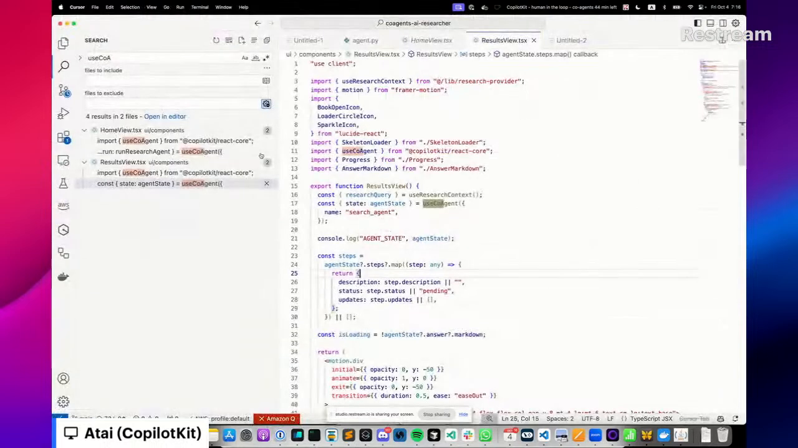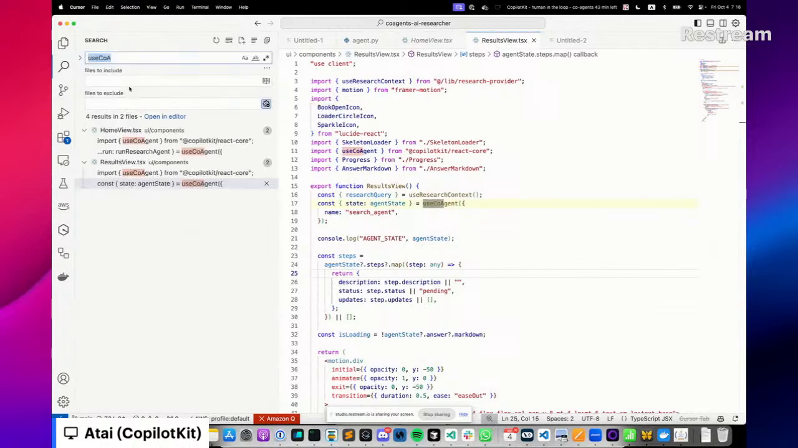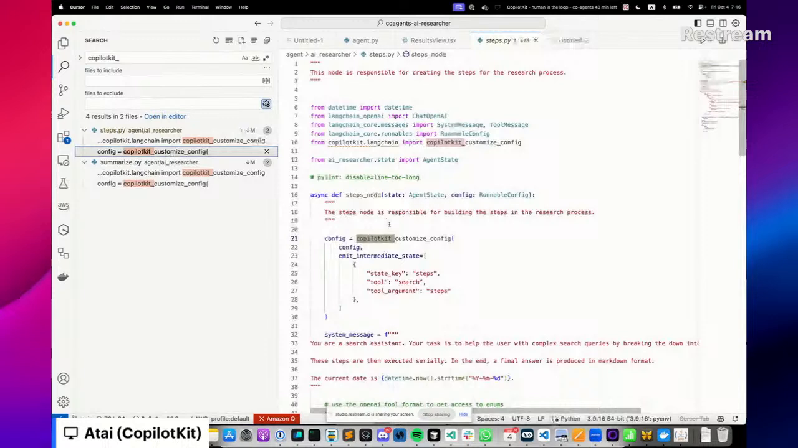And actually, it does remind me that I forgot to cover the one thing you do need to do on the agentic side in order to support this streaming agent state. So let me, before we move on to other parts of CoAgents, quickly find that. So here it is. This is the only piece of code here that is actually specific to CopilotKit: this CopilotKit customize config. Every single node in a LangGraph agent gets as input the state of the agent when it enters this node and a LangChain LangGraph config object.